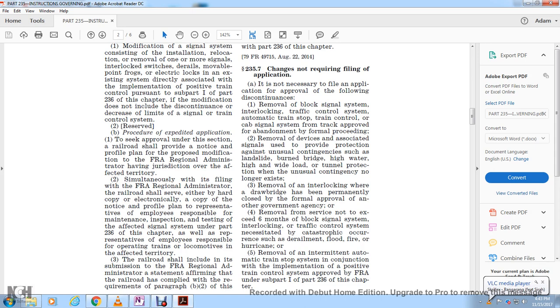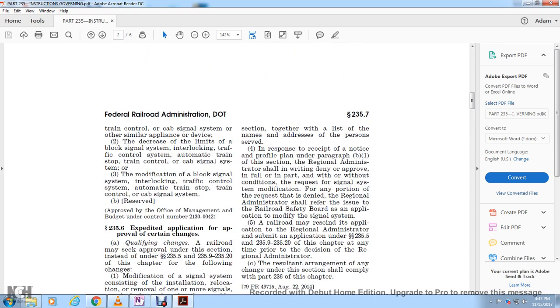The railroad shall include with its filing to the FRA regional administrator a statement that the railroad has complied with the requirements of paragraph B2 of this section, together with a list of the names and addresses of the persons served with the notice and plan under paragraph B1 of this section. The regional administrator shall write and deny or approve in full or in part, with or without conditions, the signal system modification, stating reasons for any portion of the request that is denied. The regional administrator shall refer to the Railroad Safety Board any application for a modified signal system.